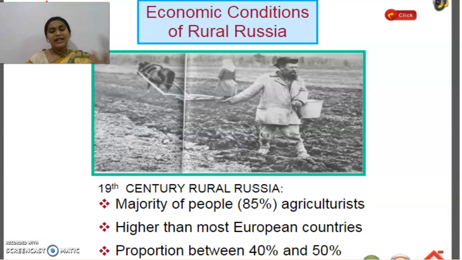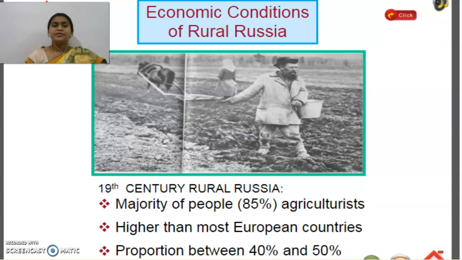Compared to other countries, just 40 to 50% of people were depending on agriculture, but in Russia around 85% of the people were. Hope you are understanding, right, children?